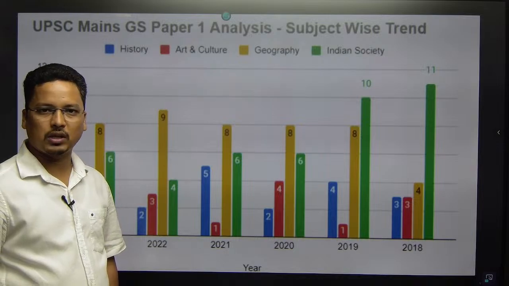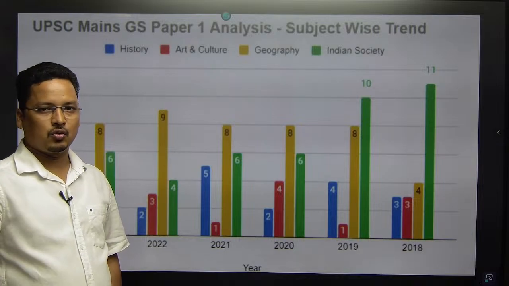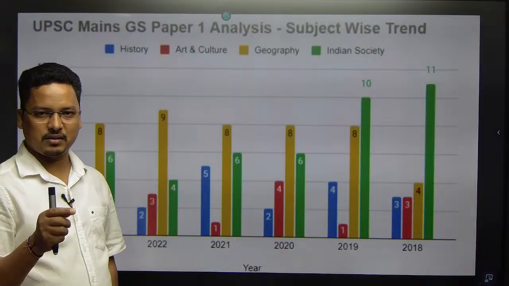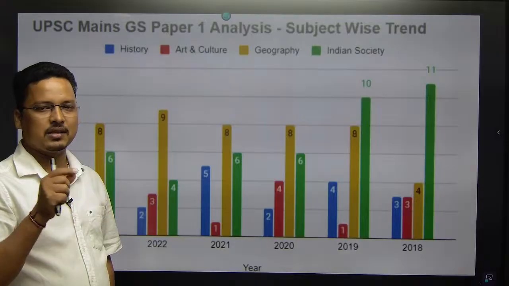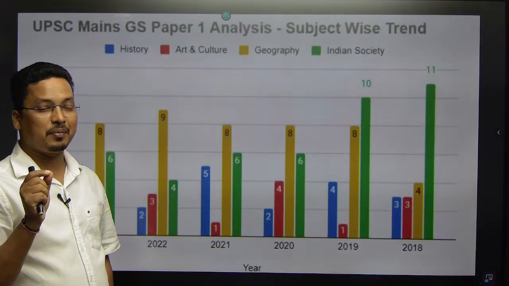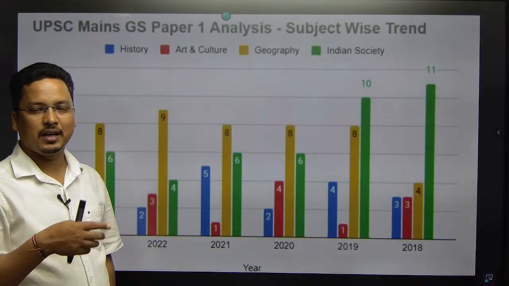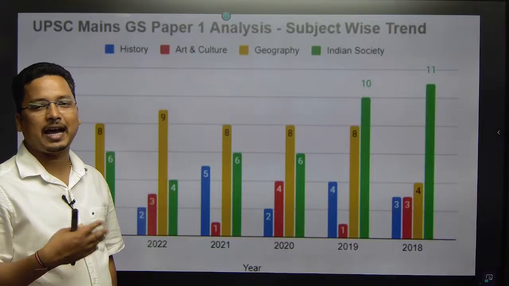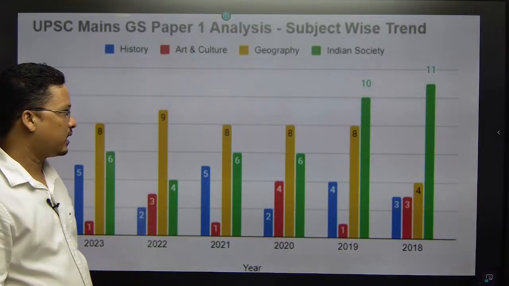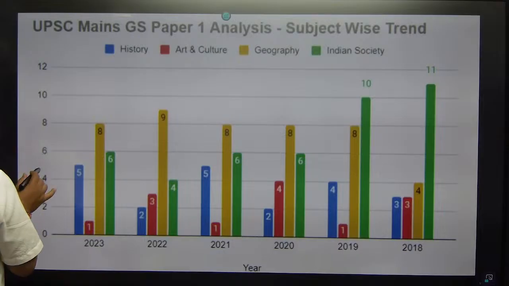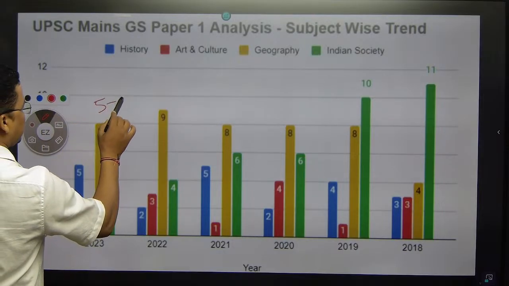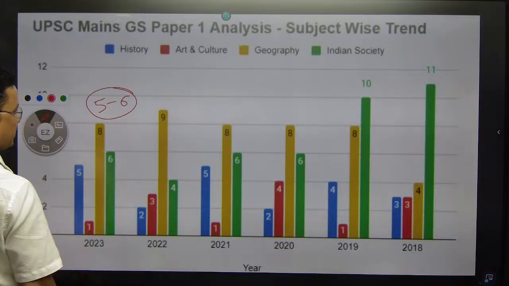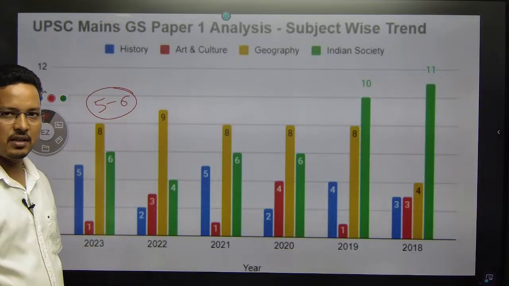You have to do a total of 15 questions on the mains. And in mains, if you are writing 15 questions, out of 15 questions, if 5 to 6 questions are geography, then almost half of the questions are coming from geography. In OCS mains, 5 to 6 questions on an average.